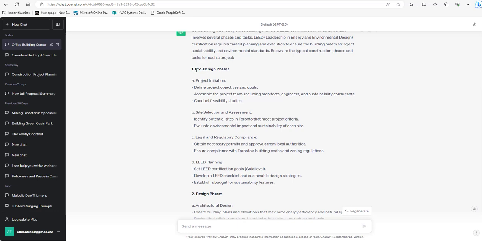The downside is you kind of have to guess a little bit of what this means. So pre-design phase, let's read. So project initiation, all right? So in our phases, this is really what we're looking for. This is the initiation phase.